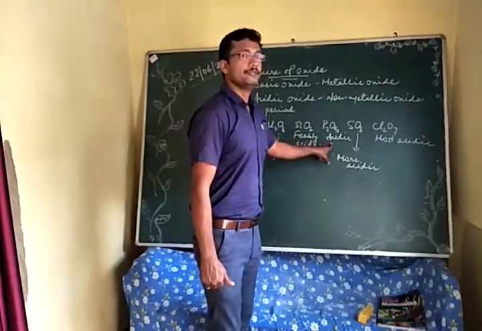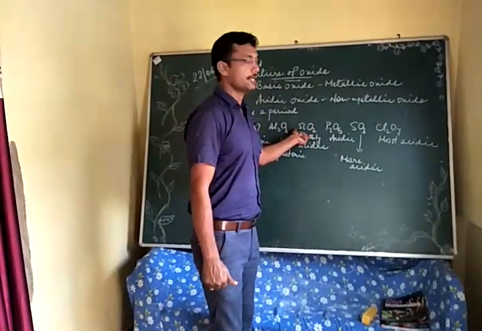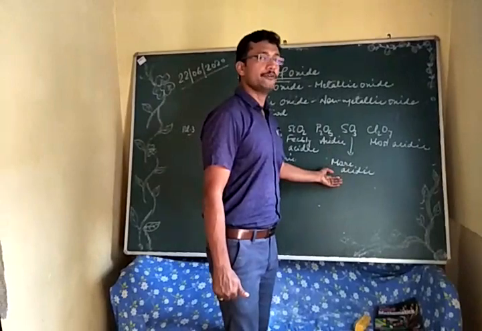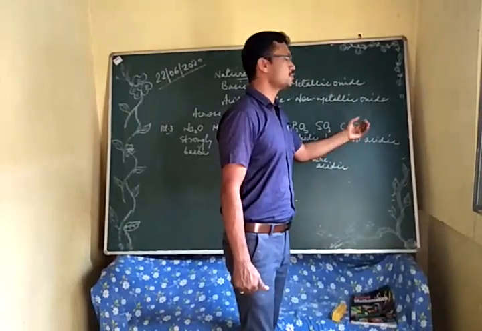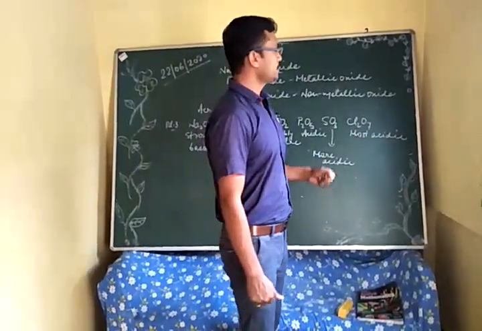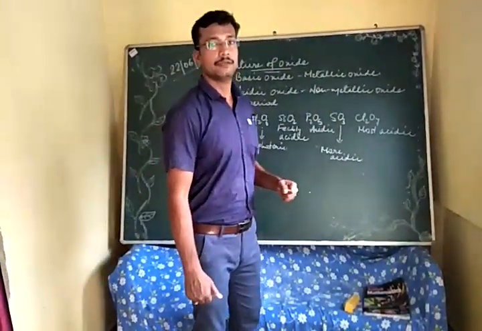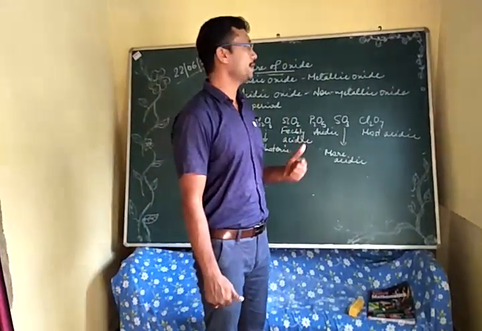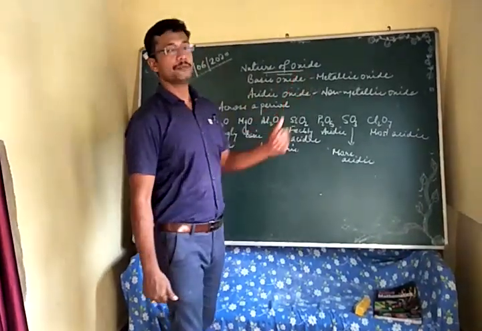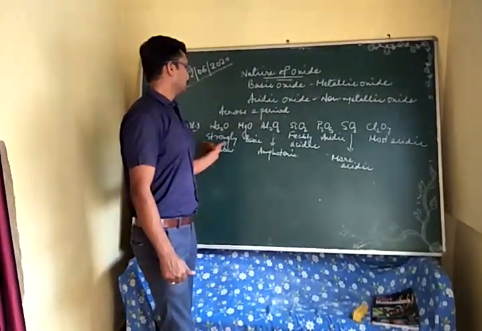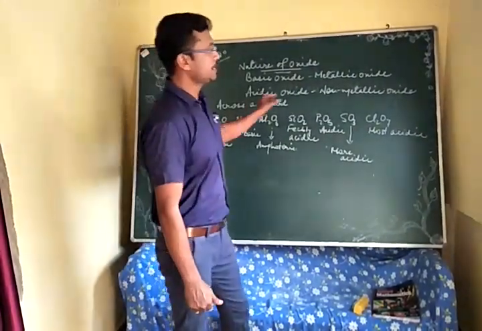Then phosphorus pentoxide is also acidic in nature but stronger than silicon dioxide. Then we have sulfur trioxide, more acidic. Then we have the oxide of chlorine, which is most acidic. Since chlorine in period number 3 is the strongest non-metal, its non-metallic oxide will also be highly acidic. So on moving from left to right across the period, we find that the basic nature will decrease and the acidic nature will increase.